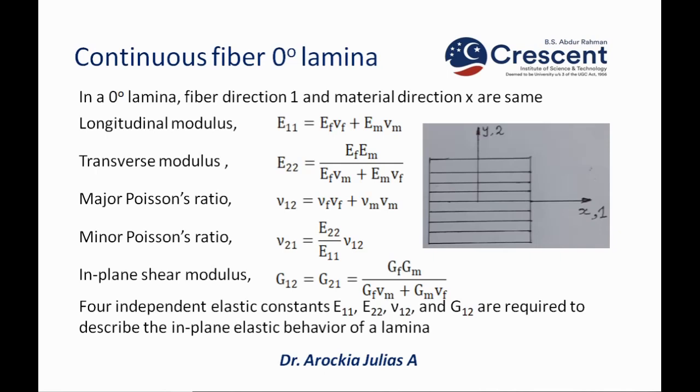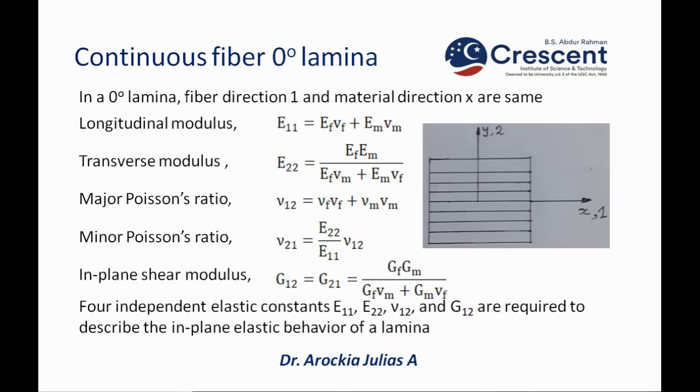Now, in-plane shear modulus. Both G12 and G21 are the same. G12 will be equal to G21. So, for that, GF GM divided by GF VM plus GM VF. Okay, using the volume fractions, we are considering this. So, 4 independent elastic constants are there. We are finding E11, E22, nu12 and G12. They are independent. All others are calculated using these. Okay. So, this is how we describe the in-plane elastic behavior of a lamina.